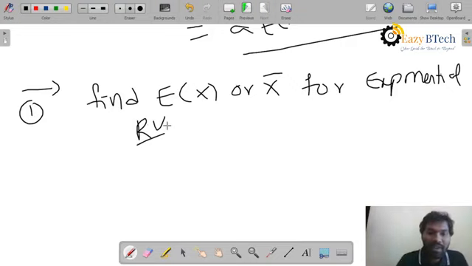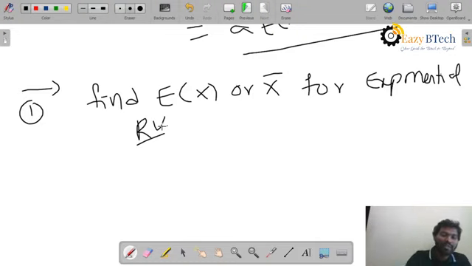So this is the importance of the density functions from the previous sessions. While doing the problems they don't give you the density function. You should remember the density function of the exponential random variable and substitute it here. If the problem gives you the density function there is no problem, but in some cases they don't give it. That's why you have to remember the density function of every random variable.